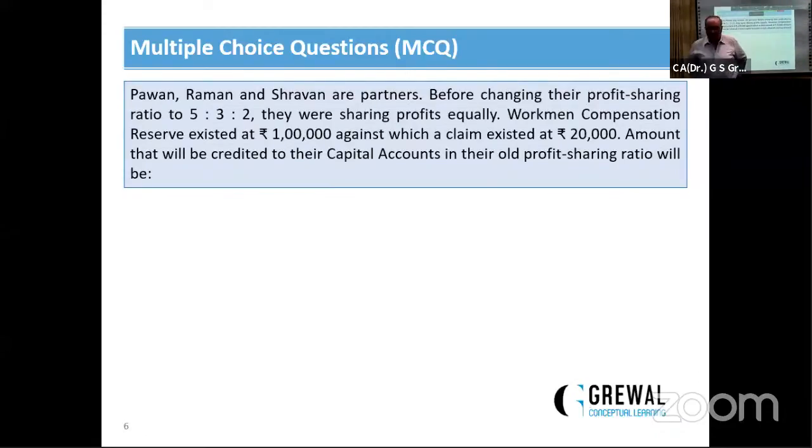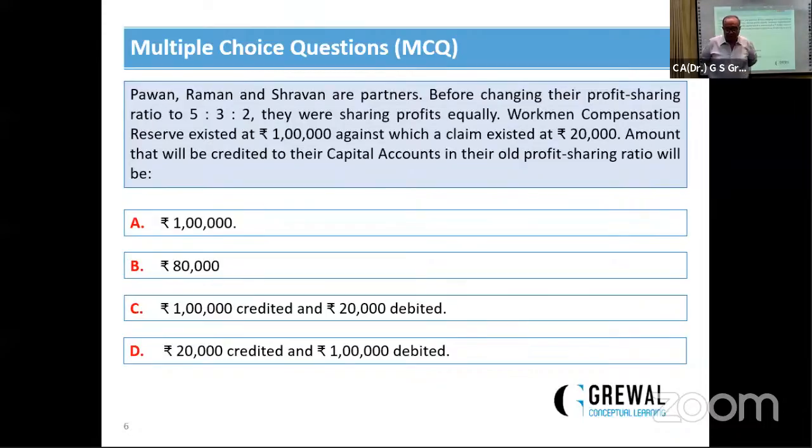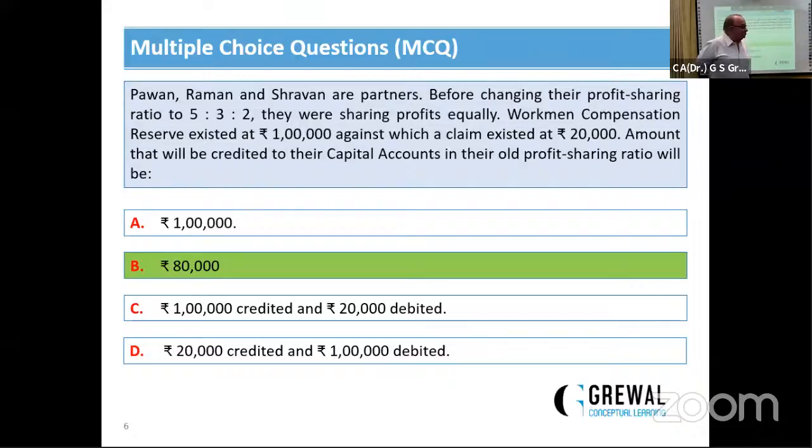The amount that will be credited to their capital accounts in the old profit sharing ratio will be, listen, here we have a workman compensation reserve of rupees 1 lakh. Now the claim against this reserve is 20,000. So there is a surplus of 80,000. This surplus of 80,000 will be distributed among the three partners in their old profit sharing ratio, that is 5:3:2. Here are the options. So the correct answer is B. The surplus is 80,000 rupees. B is the correct answer.